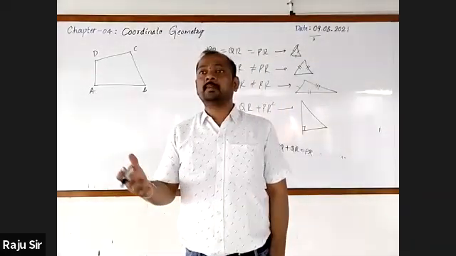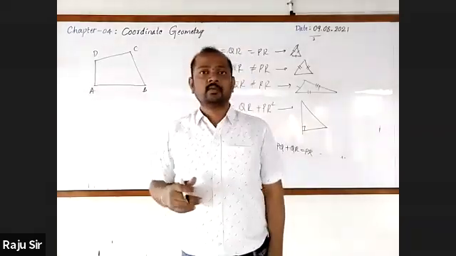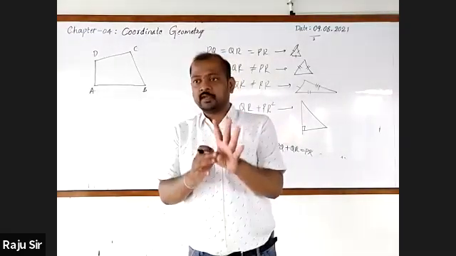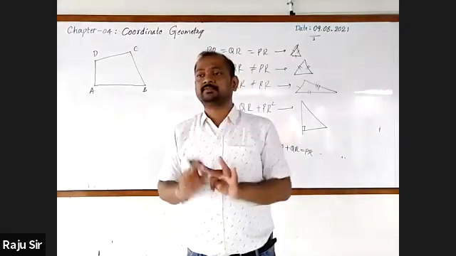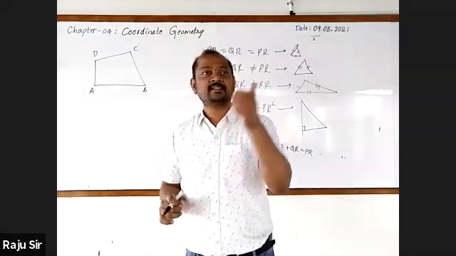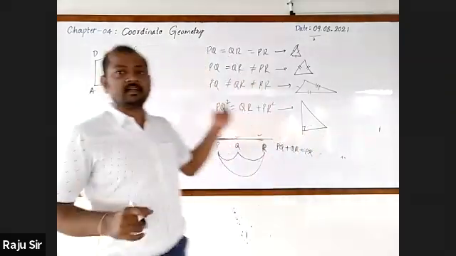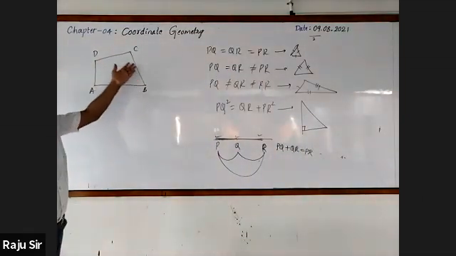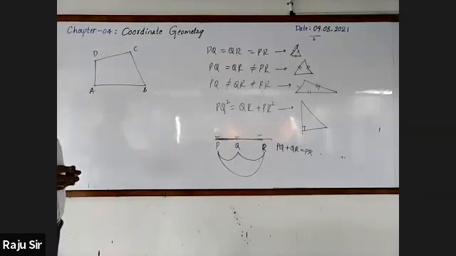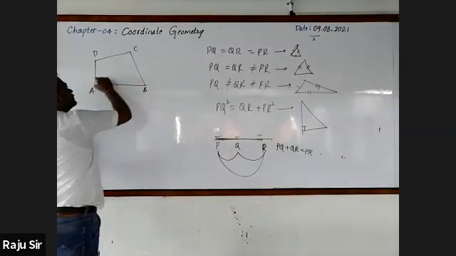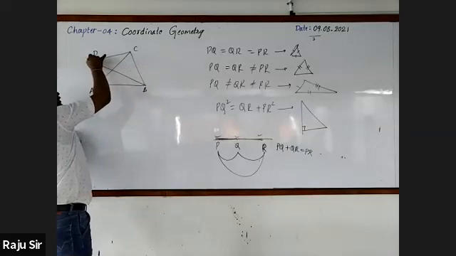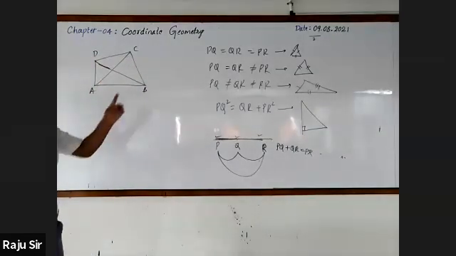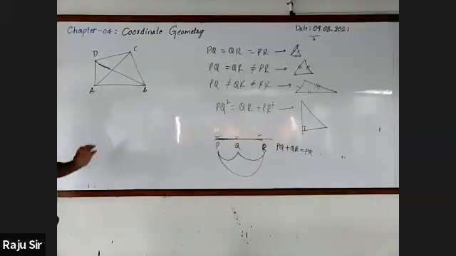How do you consider the elements with respect to the quadrilateral or any polygon? Have you thought? Three elements: angles, sides, diagonals. Here, how many angles are there? Four angles. Four sides and two diagonals. As we are learning the concept called distance formula, we can consider the remaining 6 elements, the four sides and two diagonals.